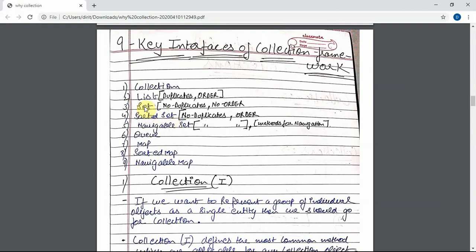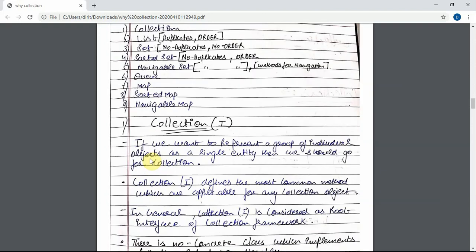Set has simple set, sorted set and navigable set, and then queue, and map, sorted map and navigable map.